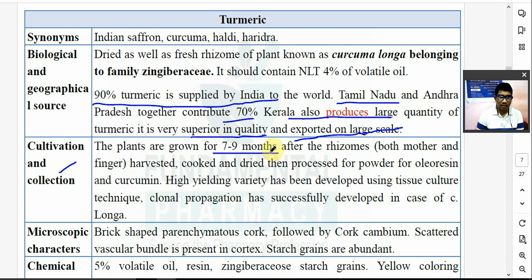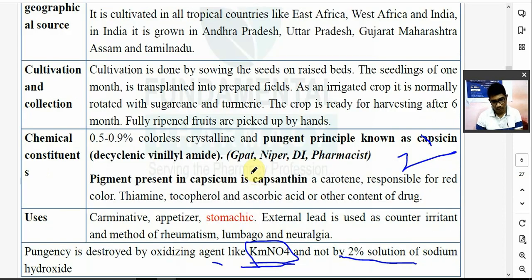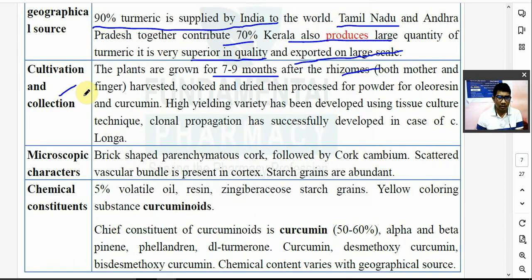So after 7 to 9 months, the rhizomes, both mother and finger rhizomes, मतलब मेन rhizome जो होता है उसको बोलेंगे अपन mother rhizome। उसके बाद में उसका जो छोटा वाला rhizome है उसको बोलेंगे अपन finger rhizome. After 7 to 9 months of the life of plant, you have to harvest the rhizomes. Both mother and finger rhizomes are harvested.